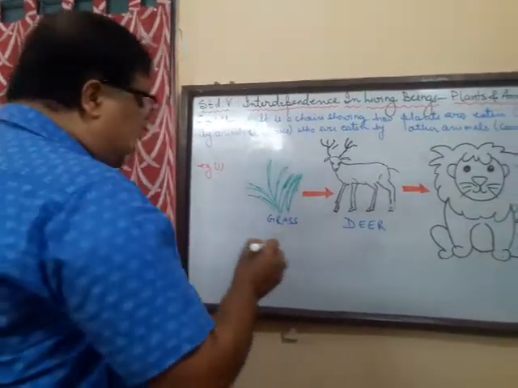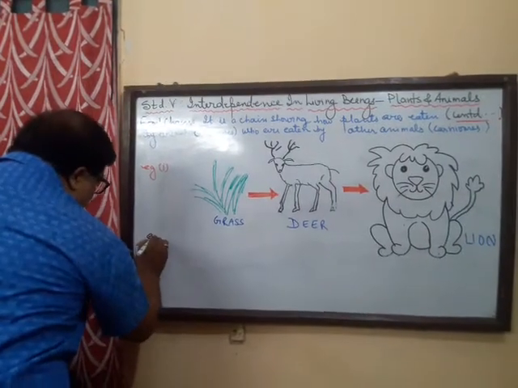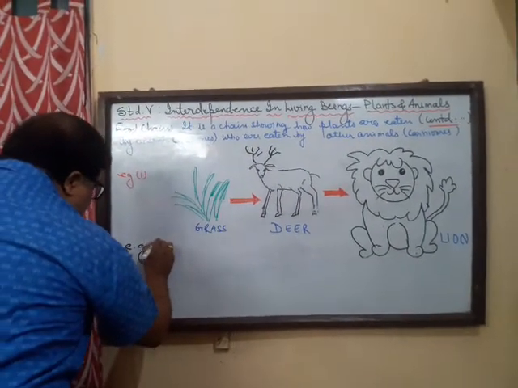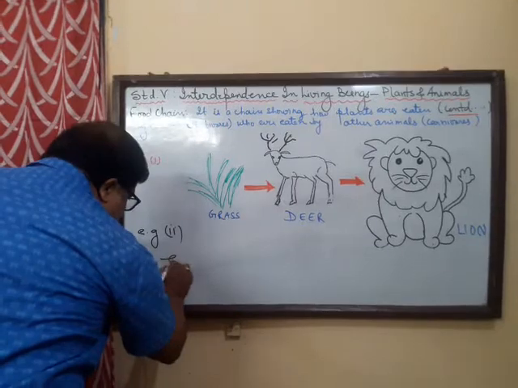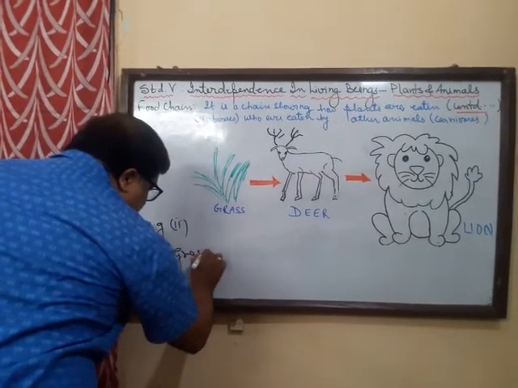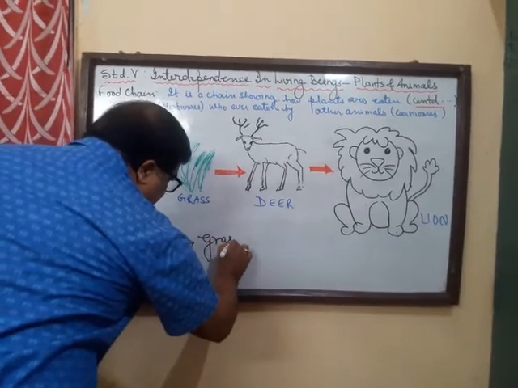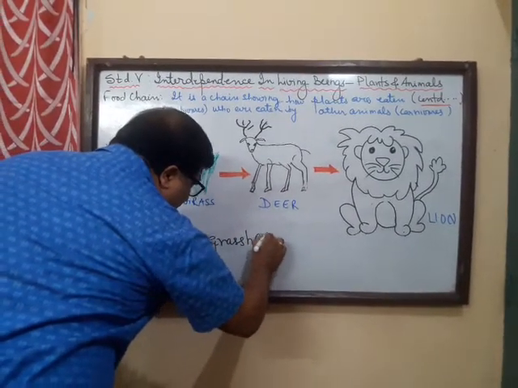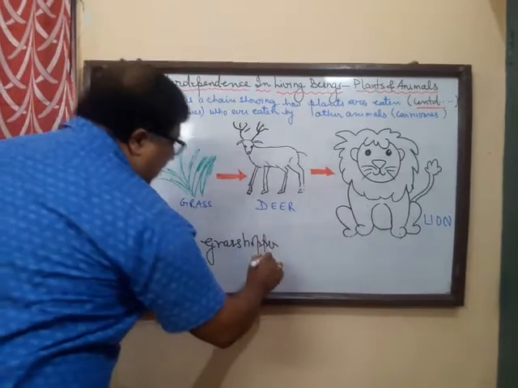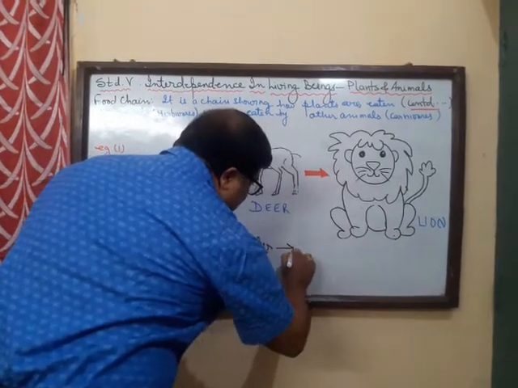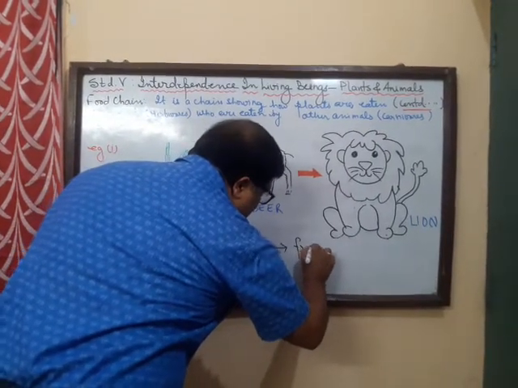Let's take another example. I will not draw it, I'll just tell you. Now we see that the grass is eaten by the grasshopper. This grasshopper in turn gets eaten by the frog.